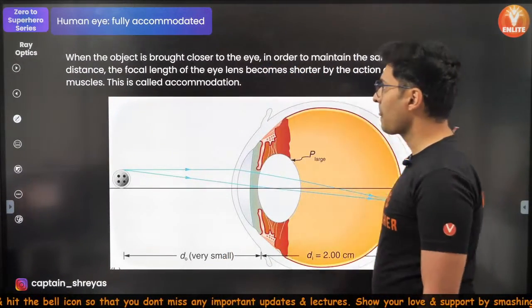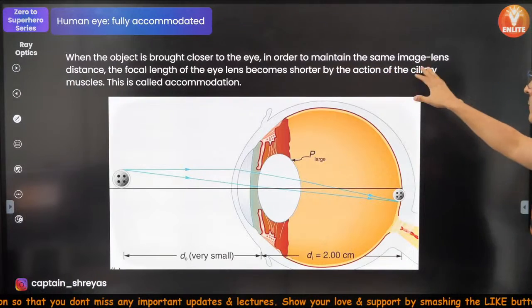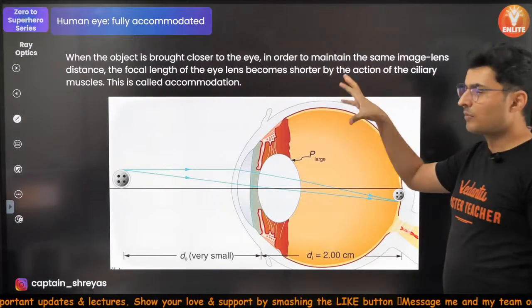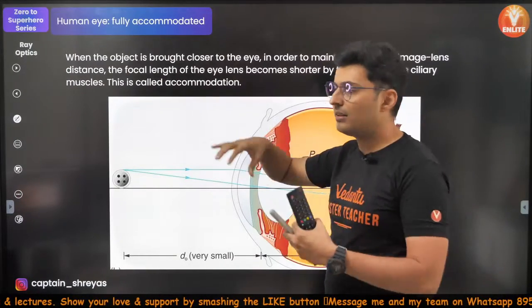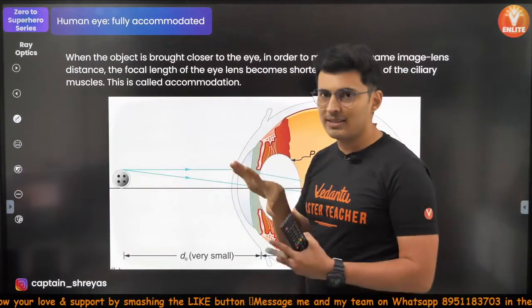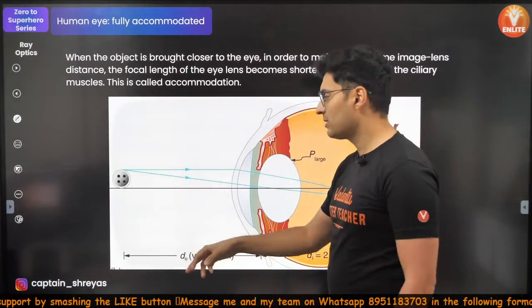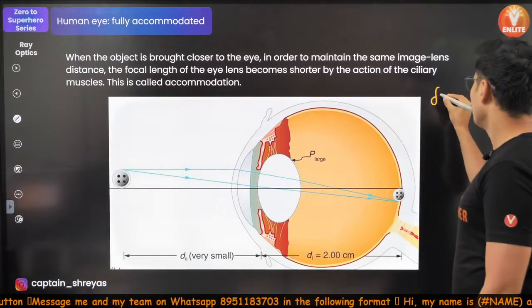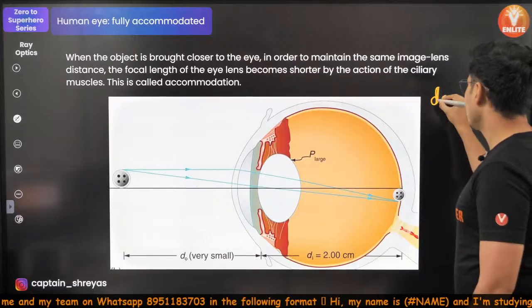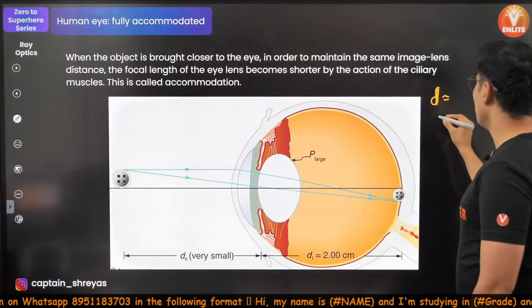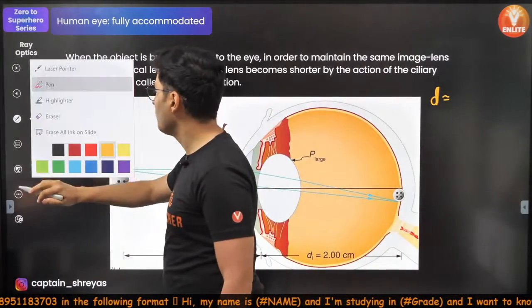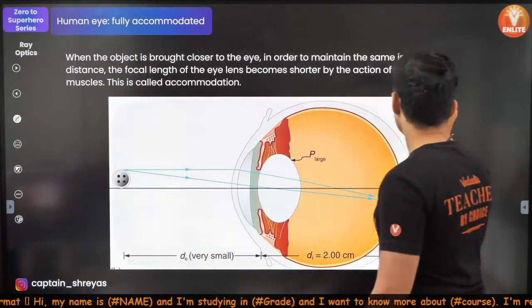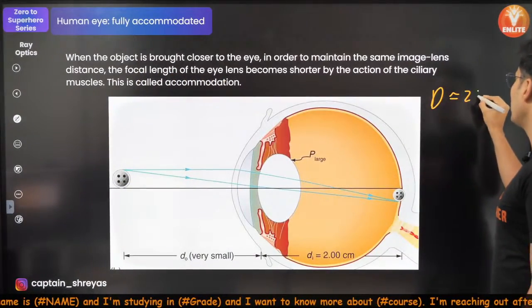Is that clear? Okay, when you bring the object closer to the eye, to maintain the distance, the focal length of the eye has to become very short, and this happens because of the strain exerted by the ciliary muscles. This is called accommodation, and D is small. Usually this value of D is 25 centimeters. This D is nothing but this D minimum. Generally you use the capital symbol, so let me use the same symbol right over here. So least distance of approximately 25 centimeter.